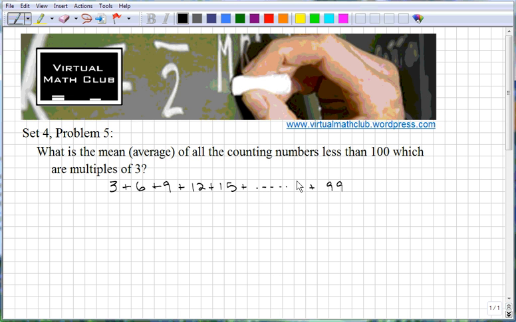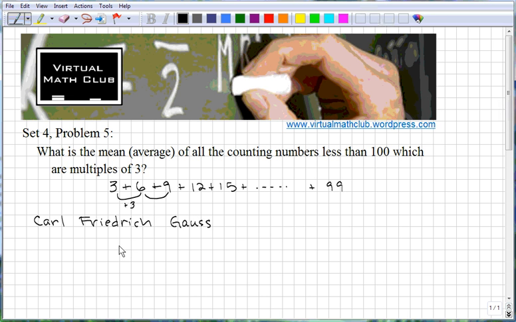But there's a trick to adding numbers that are evenly spaced. You can see these are all evenly spaced by 3, right? So there's a little bit of a trick. And for a hint to this problem, I want to tell you a little story about Carl Friedrich Gauss. You can look him up on the internet and learn more about him.